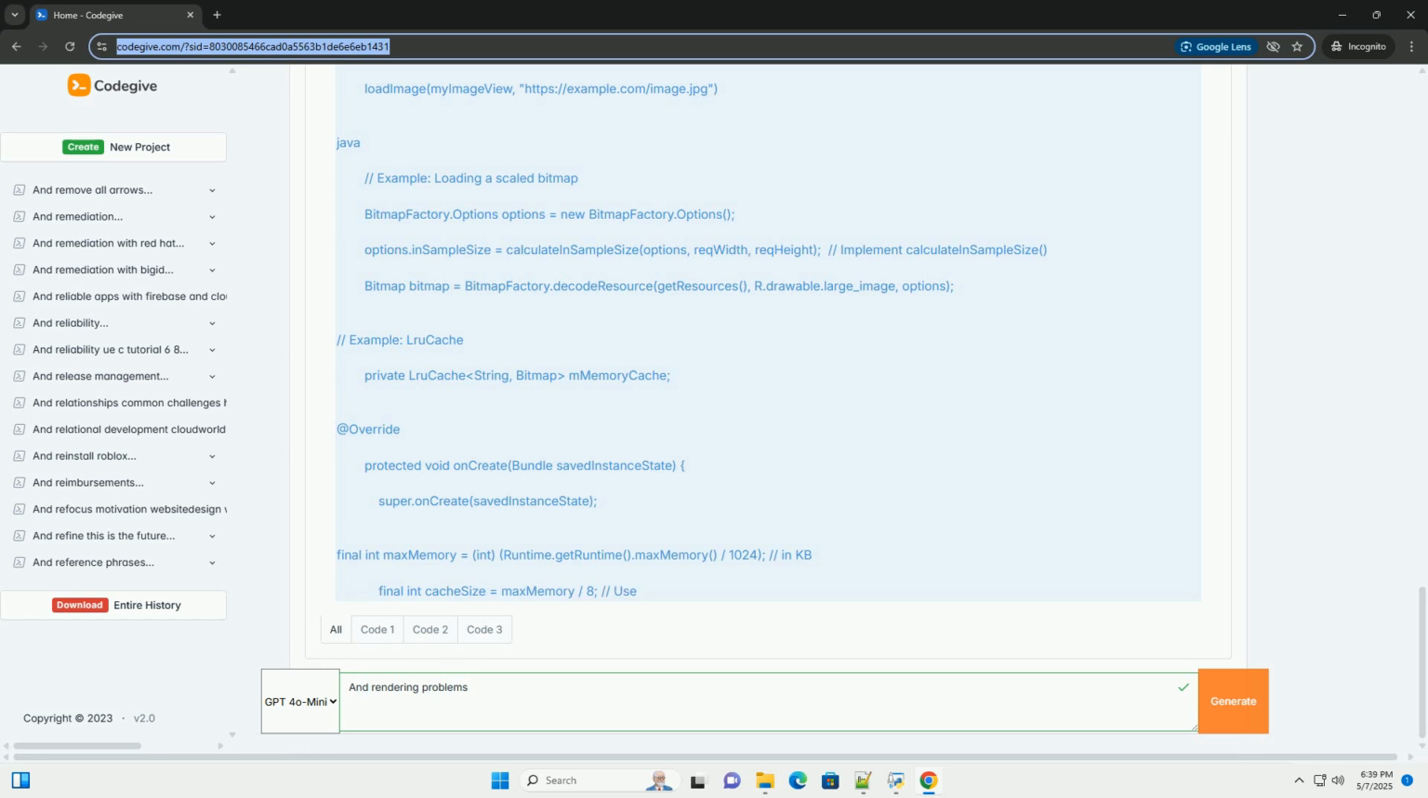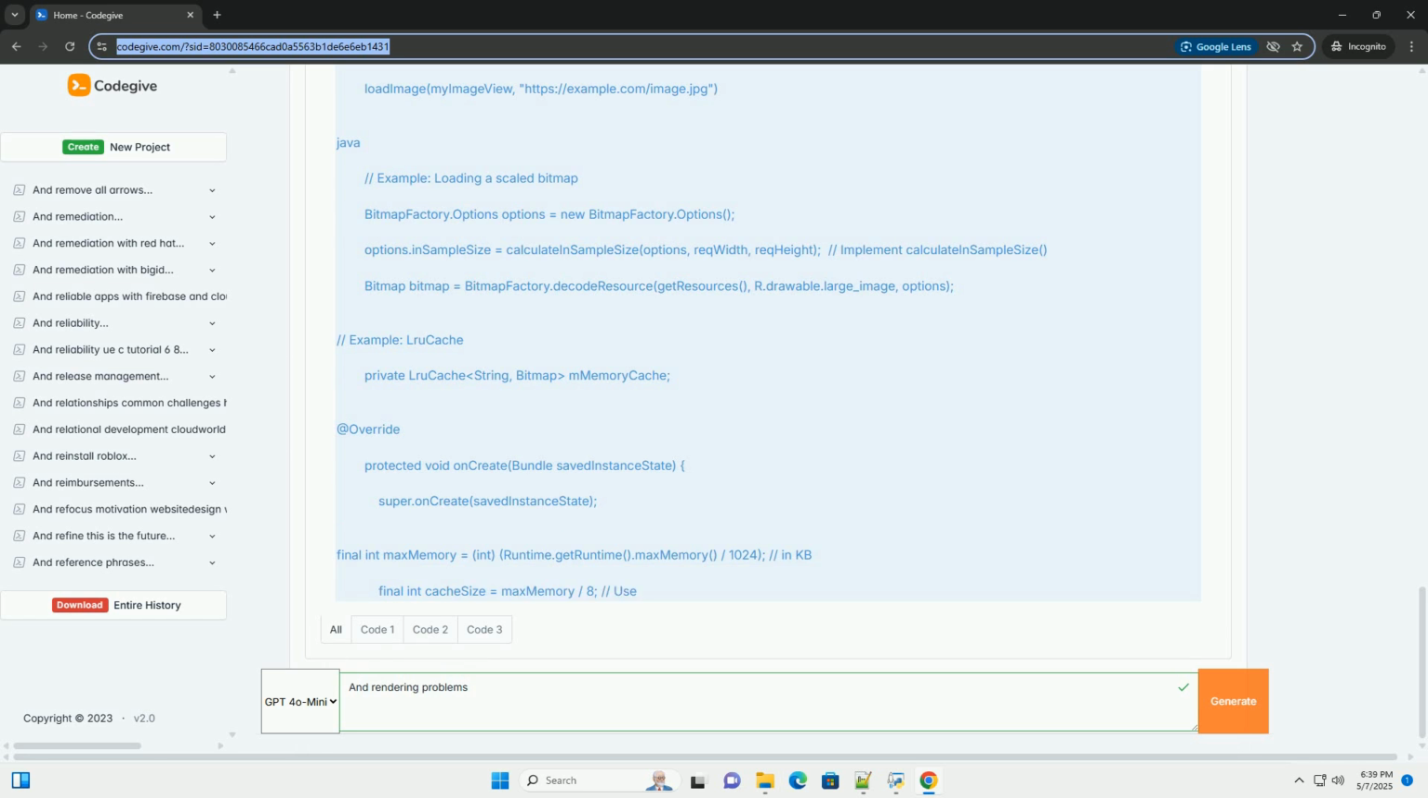5. Bitmap loading and processing. Cause: loading large bitmaps without proper scaling or decoding, performing bitmap operations, resizing, cropping, applying filters, on the UI thread, and holding onto bitmap references longer than necessary. Impact: out of memory errors, slow loading times, and jank.